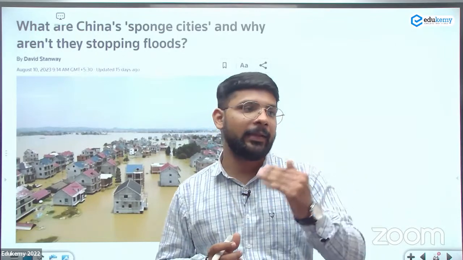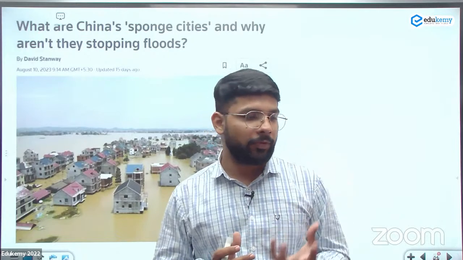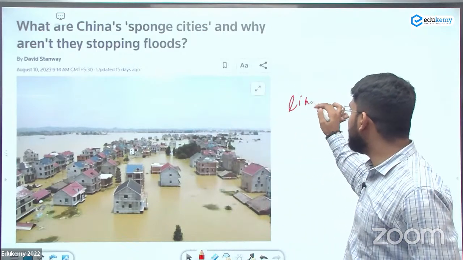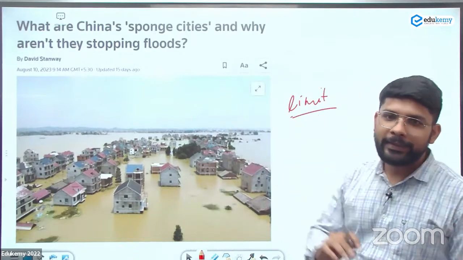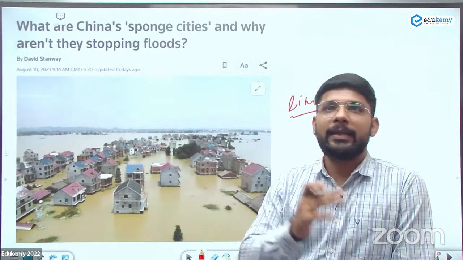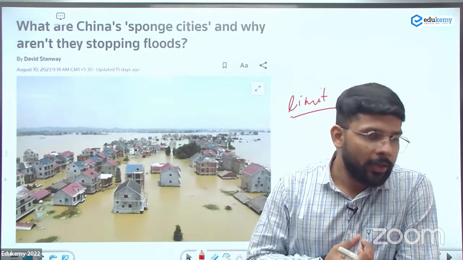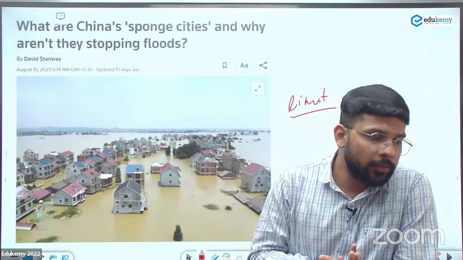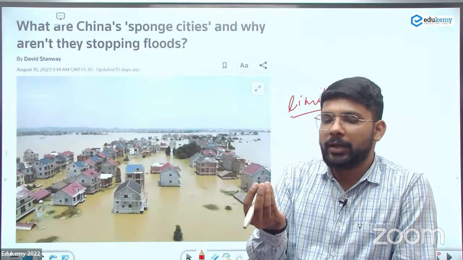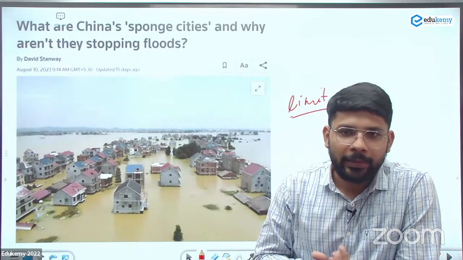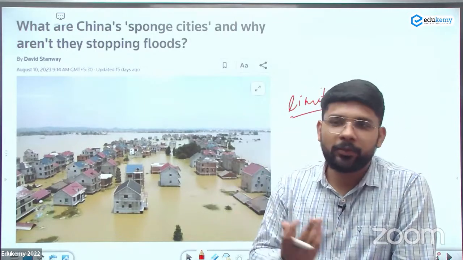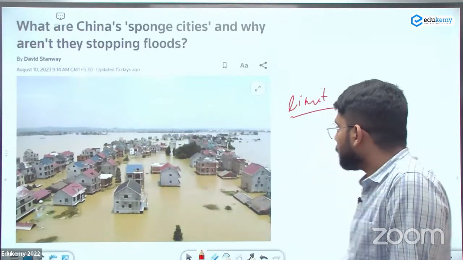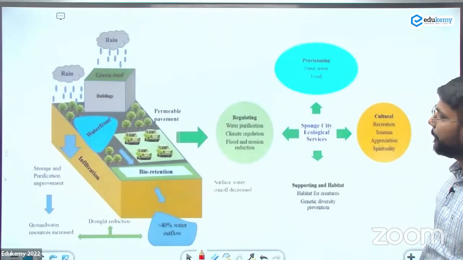But more rain than that will lead to a flood-like situation, as happened in China recently. There is a limit. Up to a limit, they can prevent the flood and absorb the water. But after that limit, they are not able to absorb the water. Means the city is set up for sustainable development, for the conservation of water, and the roads are made from products which can absorb water. Now in India, they are also trying it. In some other states, the project is going on for absorbable roads. Let's see the components first. What are they?